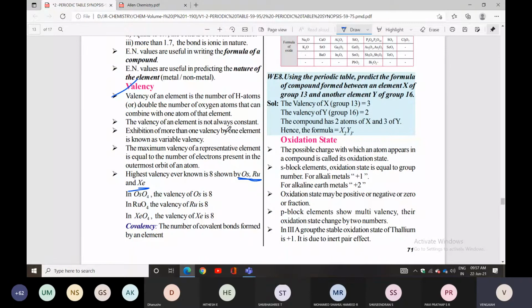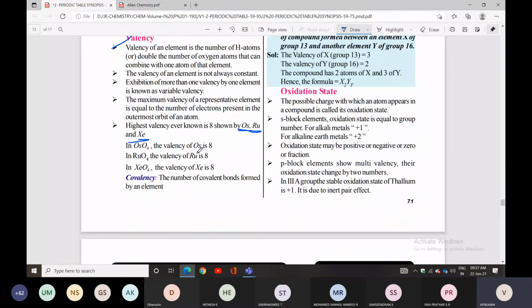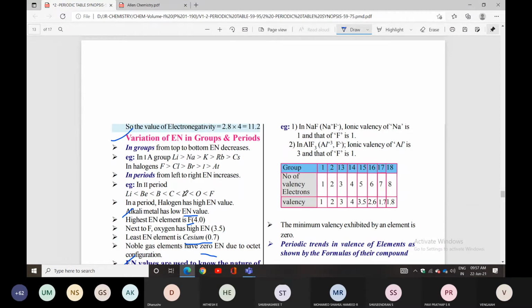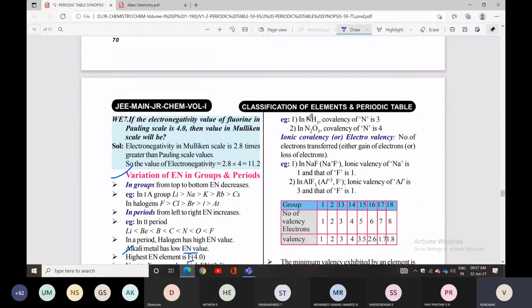Next one you can check: covalency. The number of covalent bonds formed by an element, that you can say covalency. So they gave here NH3 condition, covalency for nitrogen is 3.